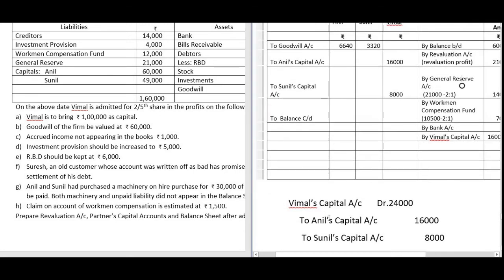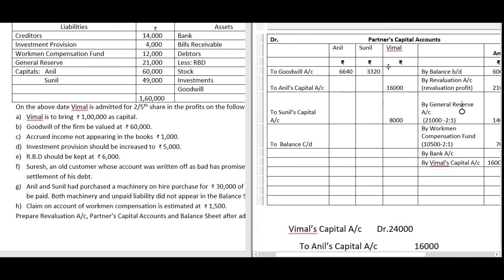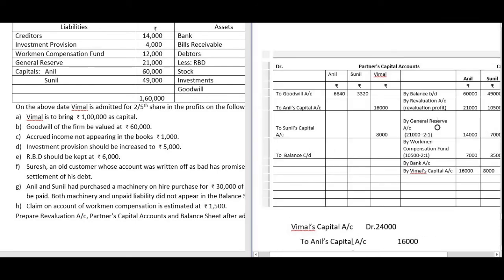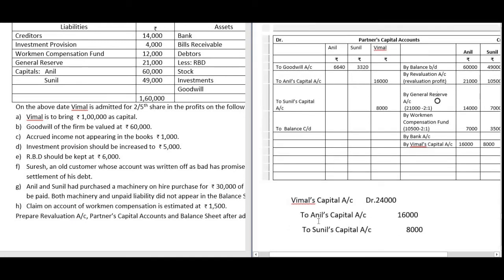See here, Vimal's capital account is debited, so it has to be recorded on the debit side in Vimal's capital account. The entry will be Vimal's capital account debtor to Anil's capital account 16,000. Then once again Vimal's capital account to Sunil's capital account 8,000. So we have two entries, to Anil's capital account and to Sunil's capital account.